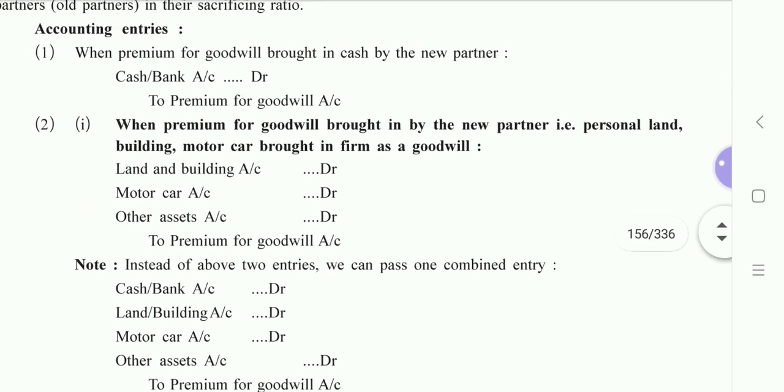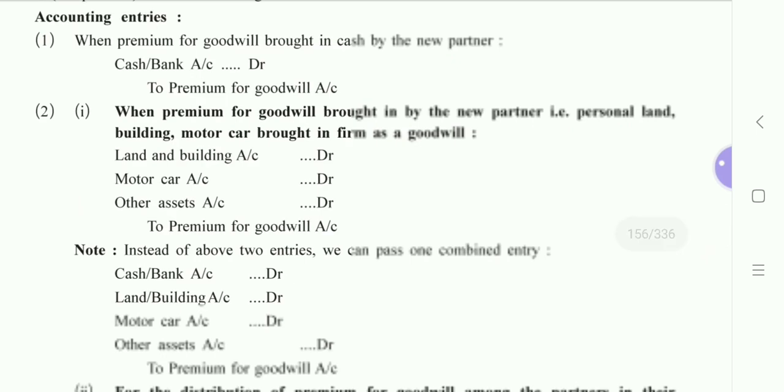This will be more clear when we'll apply this concept practically in sums. But it is always necessary that you understand the topic before solving a sum. That is 50% idea you'll get here, and the remaining 50% you'll get while solving a sum. So next, when you are solving the sums continuously, it will be 100% clear.